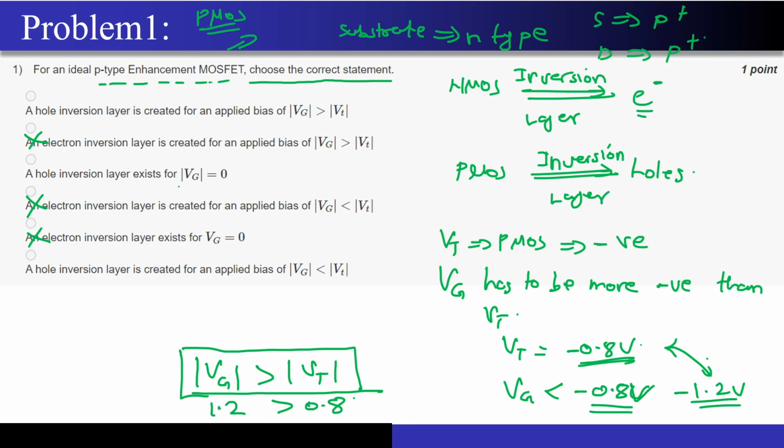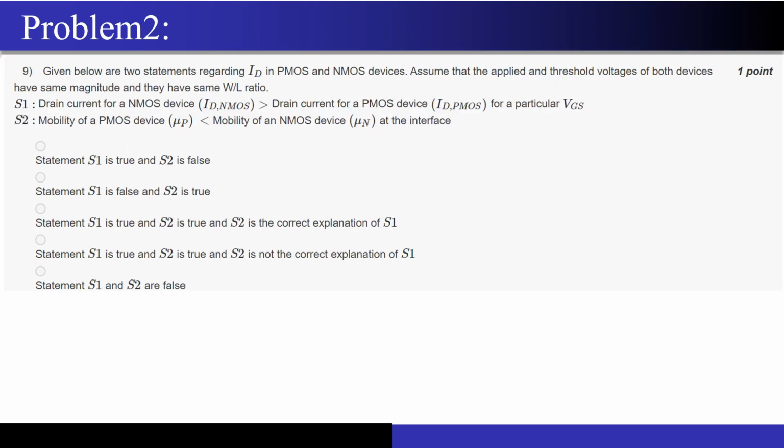So this is the condition that I have to look at. Vg equal to 0, the inversion layer won't be forming. This answer is wrong, correct? If I operate under Vg less than Vt, I am operating under depletion mode. I still haven't formed the inversion layer, so even this answer is wrong. So the only answer remaining is this one, and this answer is perfectly matching with the logic that we have applied, correct? So I hope this question is clear. Please feel free to poke me at any point if you are not able to understand anything.